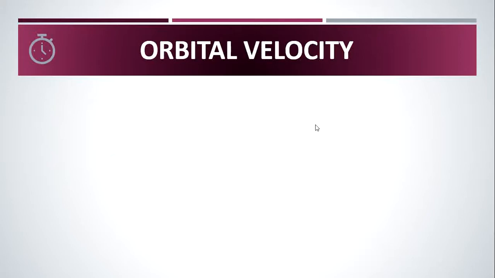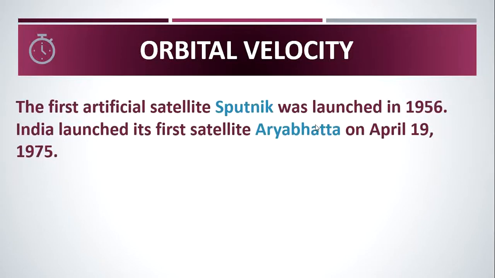Now, let us go to today's portion. Today's topic is orbital velocity. We saw that there are natural satellites moving around the planets. There will be gravitational force between the planet and satellites. Nowadays, many artificial satellites are launched into the Earth's orbit.